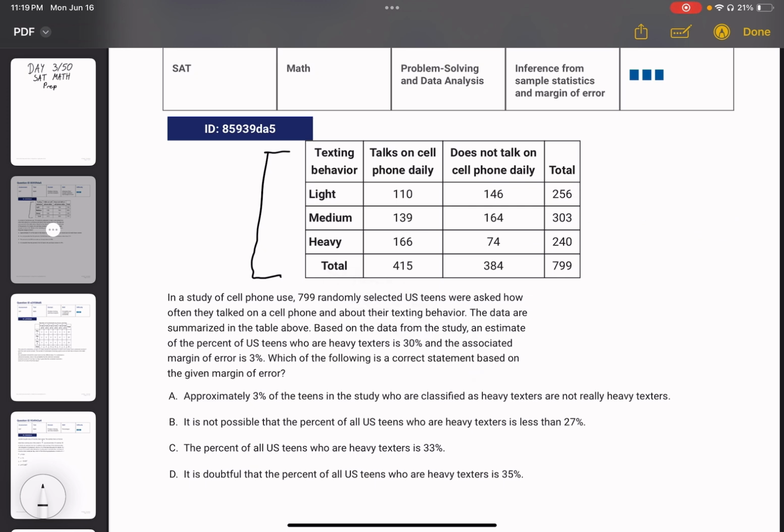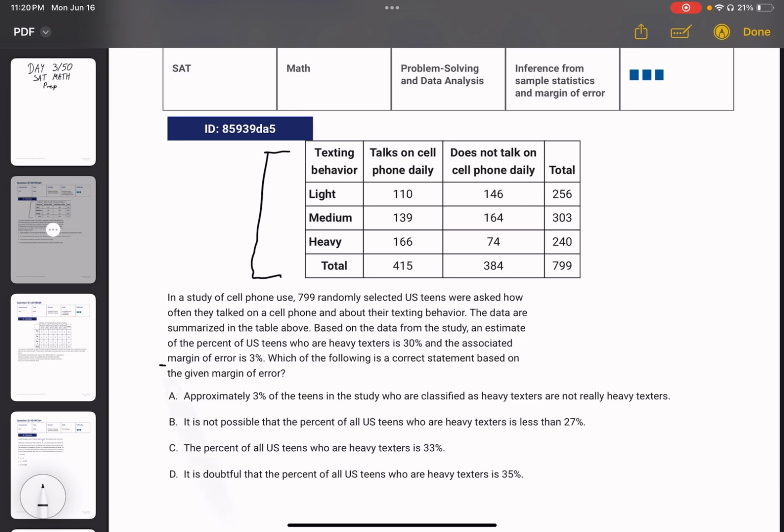In a study of cell phone use, 799 randomly selected US teens were asked how often they talked on a cell phone and about their texting behavior. The data are summarized in the table above. Based on the data from the study, an estimate of the percent of US teens who are heavy texters is 30%, and the associated margin of error is 3%. Which of the following is a correct statement based on the given margin of error?